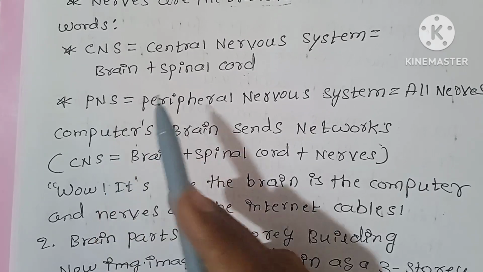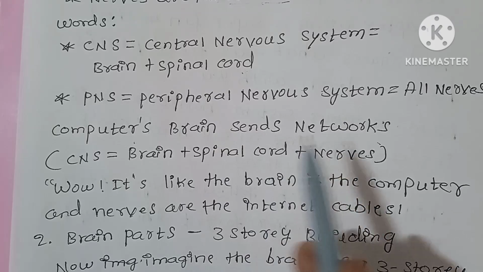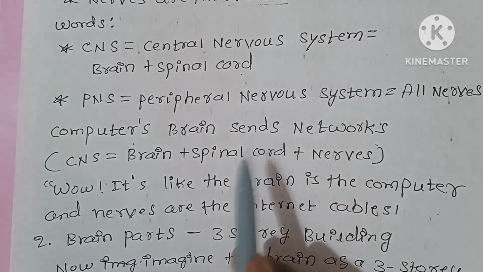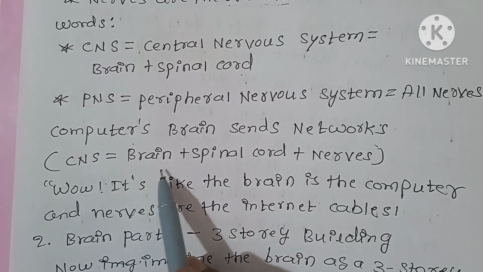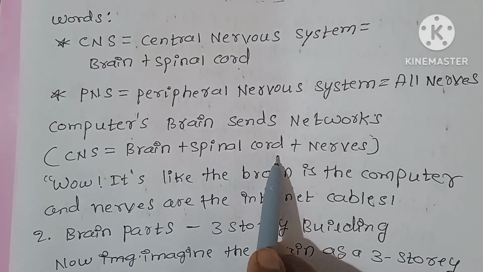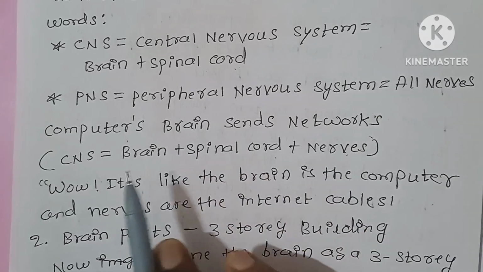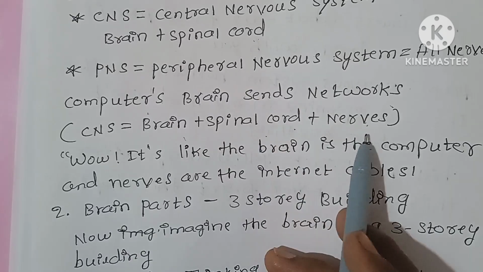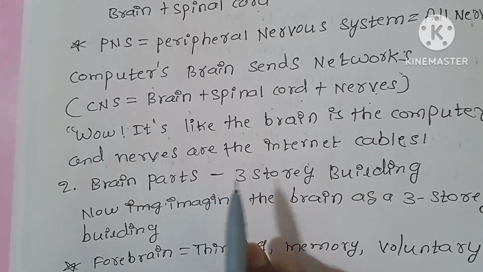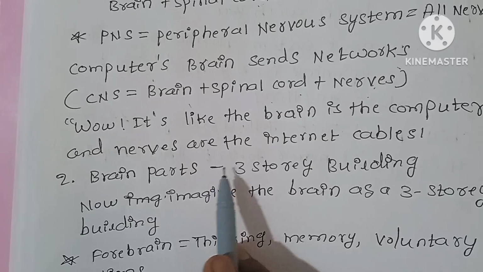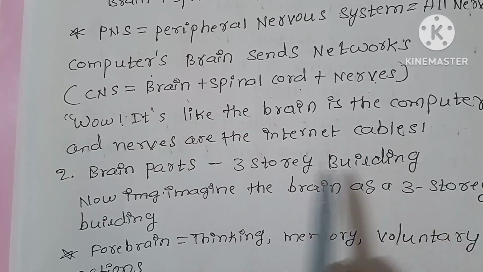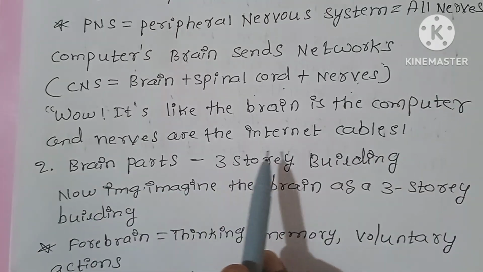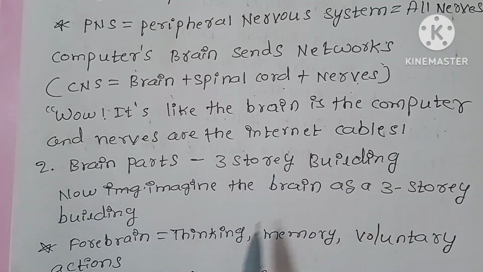Remember the short forms CNS and PNS. Peripheral nervous system means all nerves. The CNS includes these main 3 points: brain, spinal cord, nerves. Wow, it's like the brain is the computer and nerves are the internet cables.